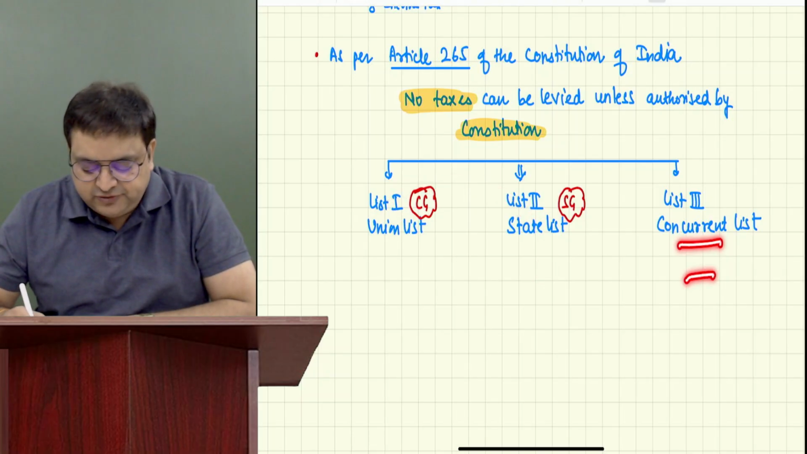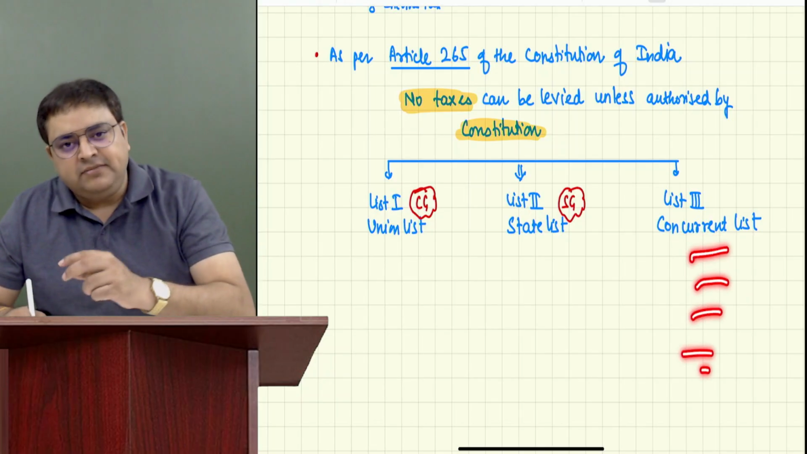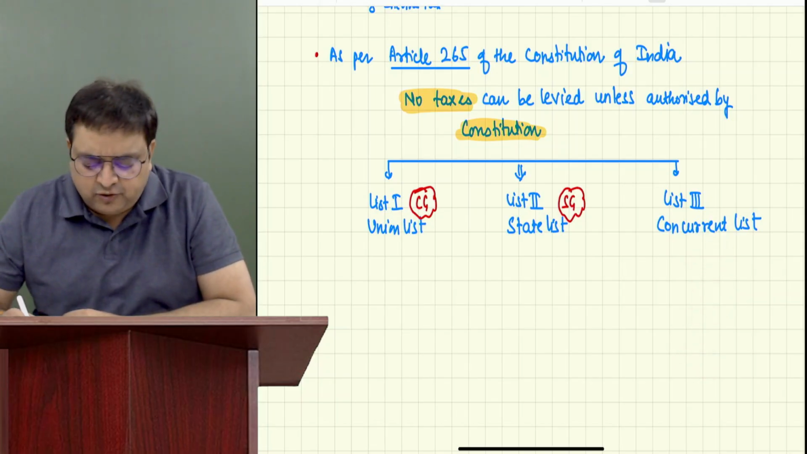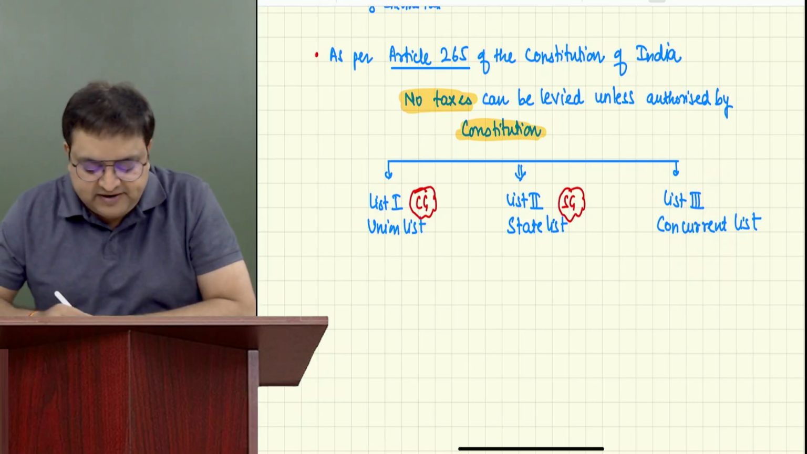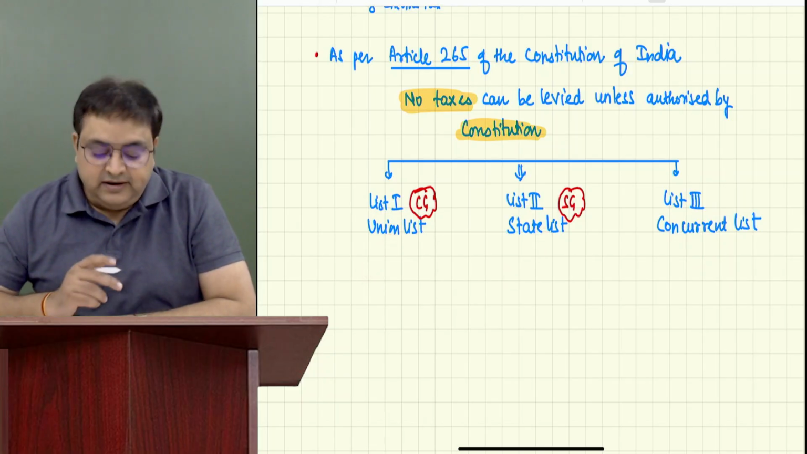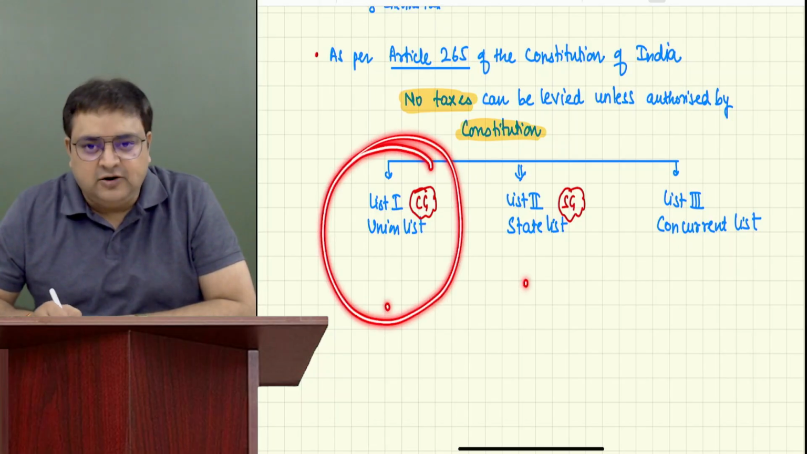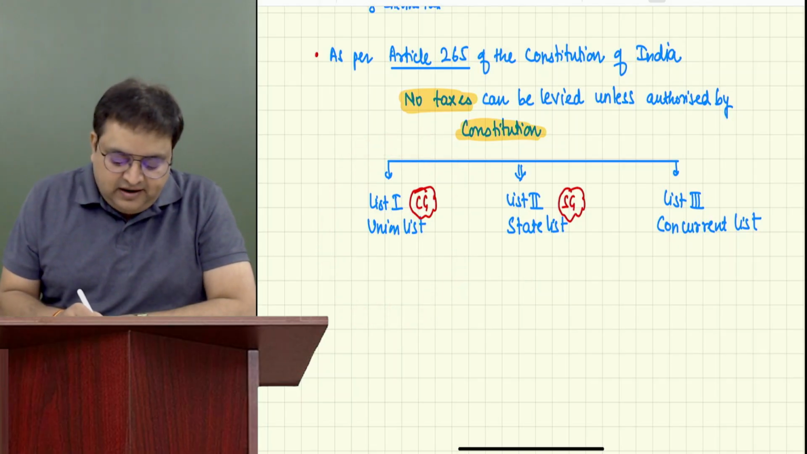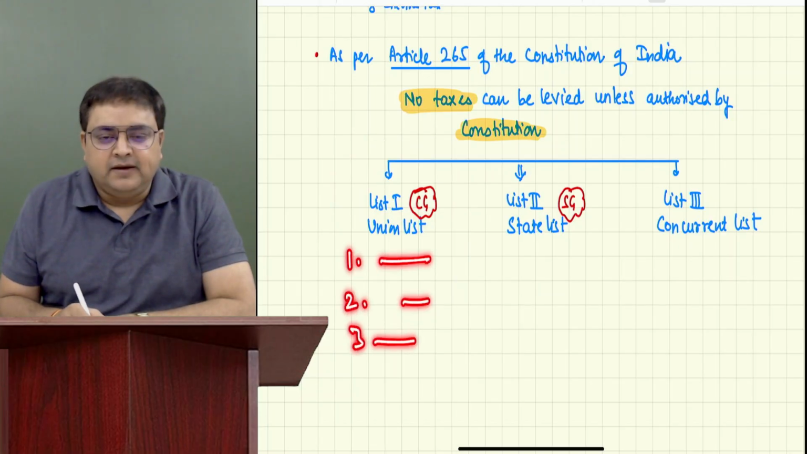In list 3, actually both are there. There are few activities which are mentioned over here. With respect to them, central and state both can have the power, but the major load will be played by the central government. I'm not talking about list 3 because there are no taxes which are mentioned in list 3. There are certain taxes which are mentioned in list 1. There are certain taxes which are mentioned in list 2. Income tax is mentioned in list 1. So tell me, is it a state government law or a central government law? Central government law.